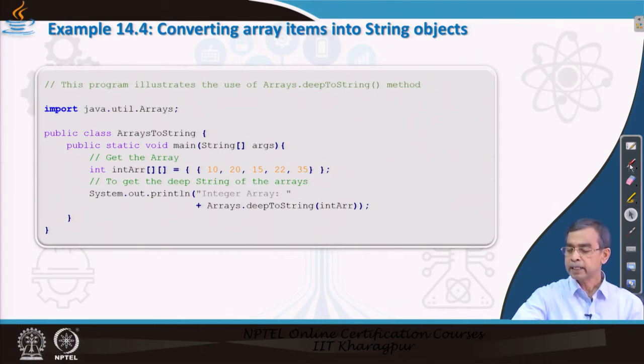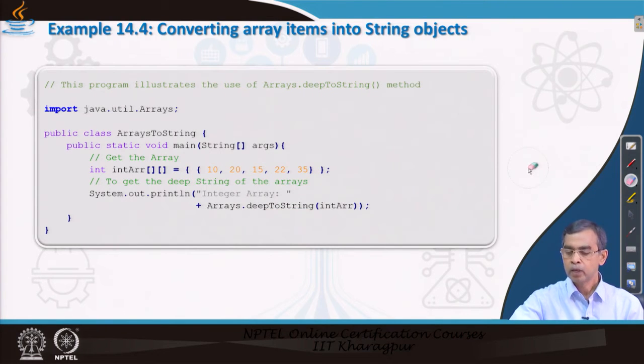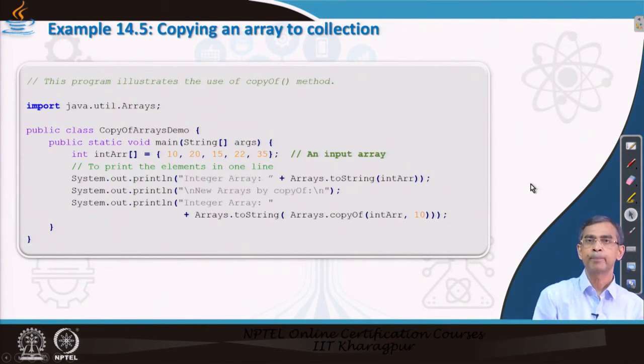Now, deepToString is similar to toString, but it is for a nested array, an array within an array, where there is also another sub list of arrays we can create within this one. So deepToString means a string can be converted and then another sub list can be converted as well. It is similar to toString, but you apply it to a nested array. So, we have learned about a few methods by which a regular array can be converted into different types of collections.